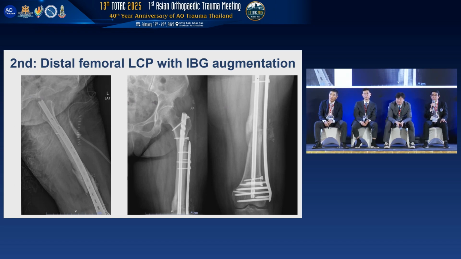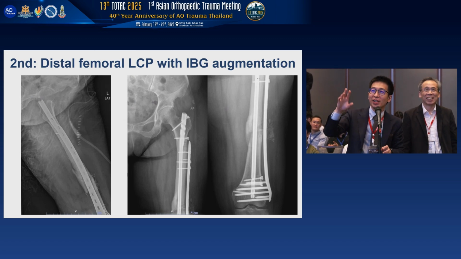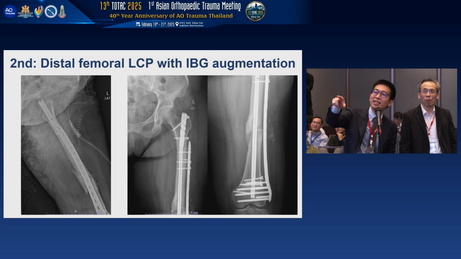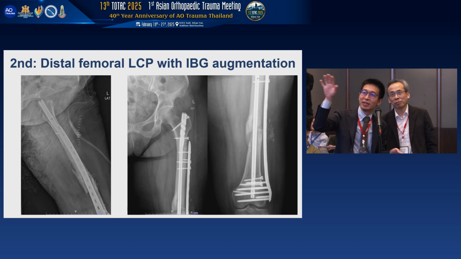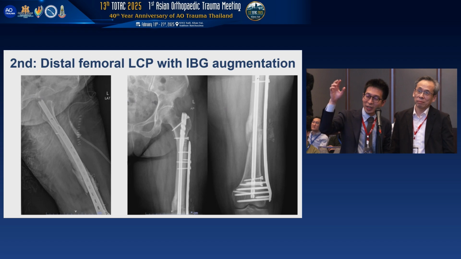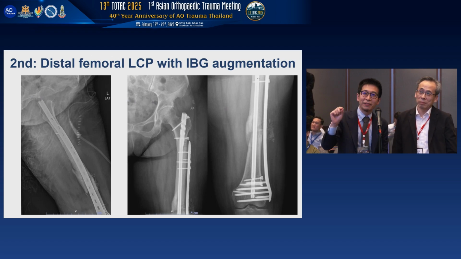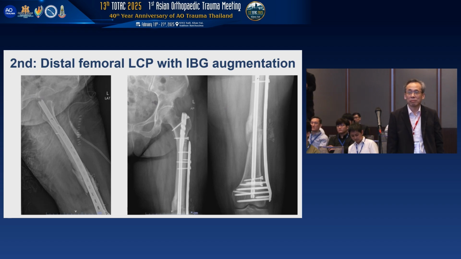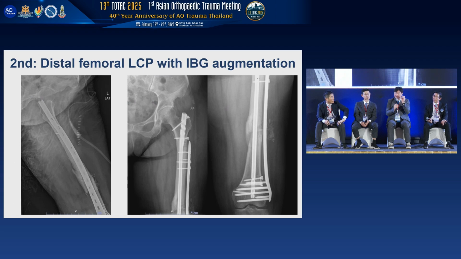Yes, Professor. I want to follow. You need to ask the panelists. So for the revision surgery, do you have any suggestion for the number of screws? Because this time, Professor always mentioned the far screws. But if we can put them closer, is there any definite suggestion for the screw number or cortex number? In revision surgery, the basic principle is that each fragment should be fixed with at least 6 cortices. Yeah, at least. Not 3 screws, it's 6 cortices.